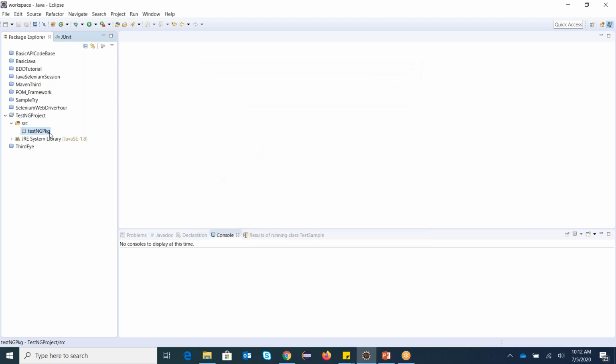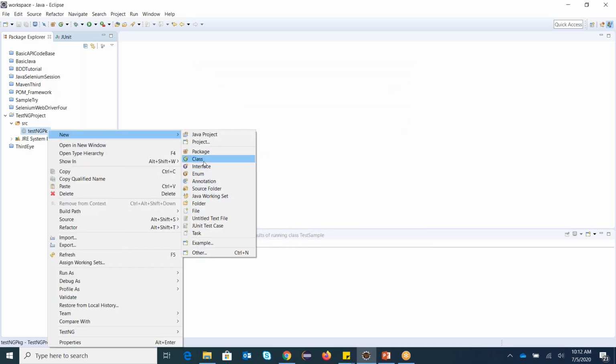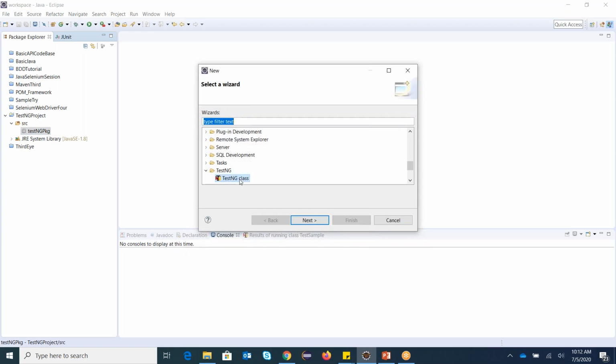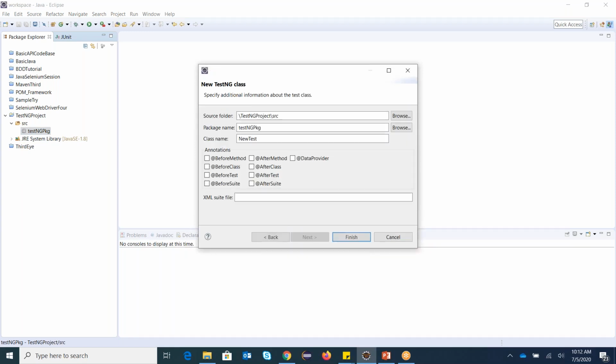So there is a different way. If you create directly from here, you'll get a TestNG class, but I just installed it now, so you'll not get it here. This is your normal Java class. But if you want to create a new TestNG class, you can go back here, Other, select TestNG, and then TestNG class. Once you click on next, you can see I am going to create a new TestNG class within this source folder, within this package which we just created. And the class name is basic TestNG class, so that we can see how it works.